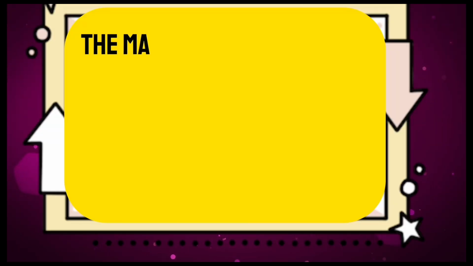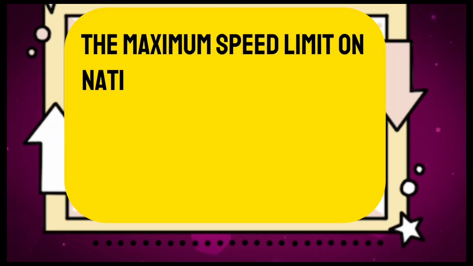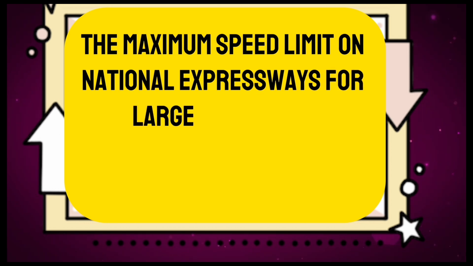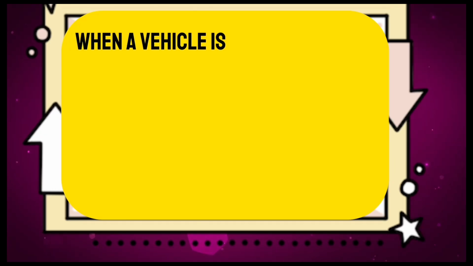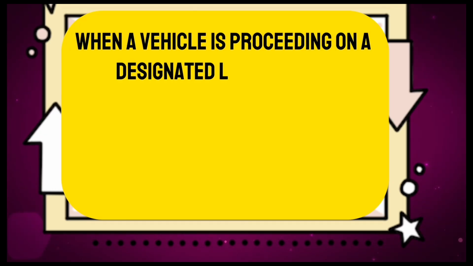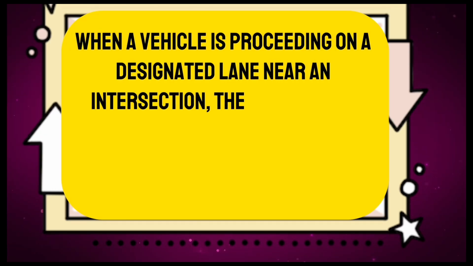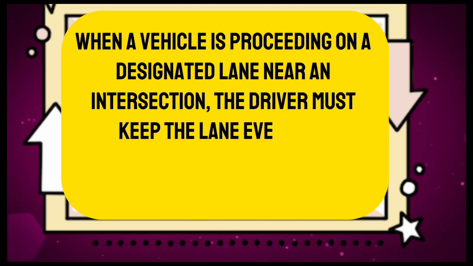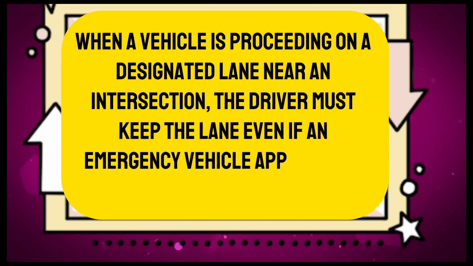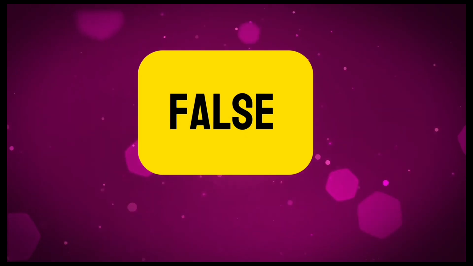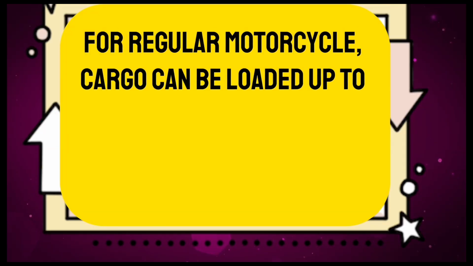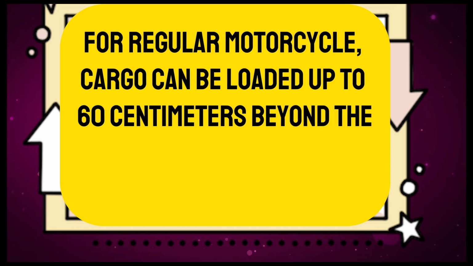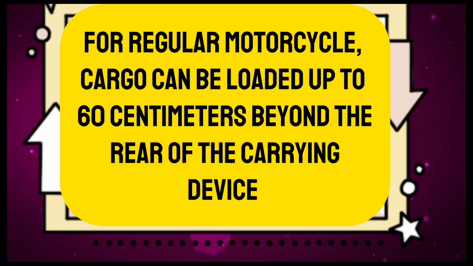True. The maximum speed limit on national expressways for large passenger automobiles is 80 kilometers per hour. False. When a vehicle is proceeding on a designated lane near an intersection, the driver must keep the lane even if an emergency vehicle approaches from behind. False. For regular motorcycle, cargo can be loaded up to 60 centimeters beyond the rear of the carrying device. False.